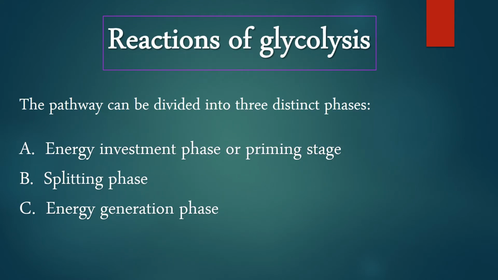Reactions of glycolysis. The pathway can be divided into 3 distinct phases. A. Energy investment phase or priming stage. B. Splitting phase. C. Energy generation phase.